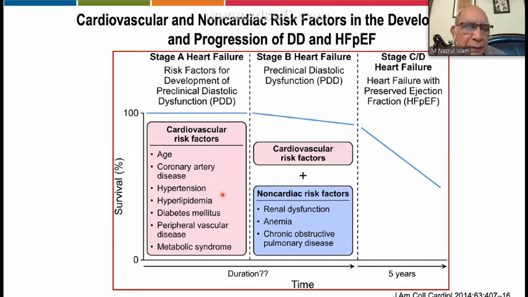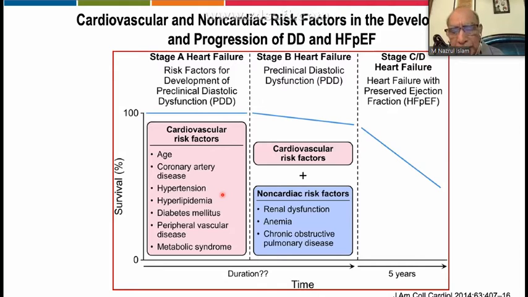Through this, there are certain comorbidities or risk factors, as I said before, maybe acute coronary syndrome, hypertension, hyperlipidemia, metabolic syndrome, and so on. Once they progress to stage B heart failure, they develop preclinical diastolic dysfunction. And here, if they join with these cardiovascular risk factors, non-cardiac risk factors also contribute, for example renal dysfunction, anemia, and COPD. If they go further, they can enter stage C or D, which is practically heart failure, and they actually develop heart failure with preserved ejection fraction.